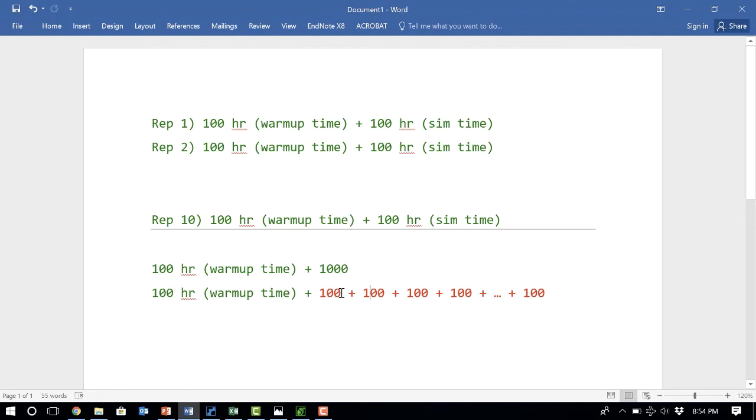And the advantage of this method is that you run the simulation for the warm-up time of 100 once, and you get rid of that time only once. So the simulation time is supposed to be smaller than the first method, when you run the simulation for 100 hours of warm-up 10 times, and you get rid of that 10 times.